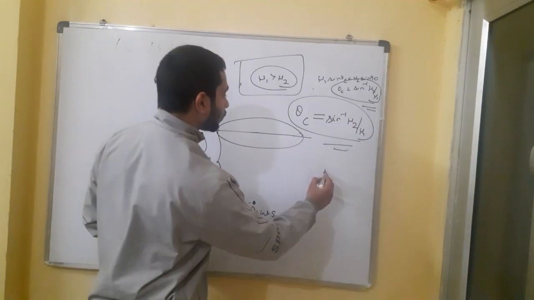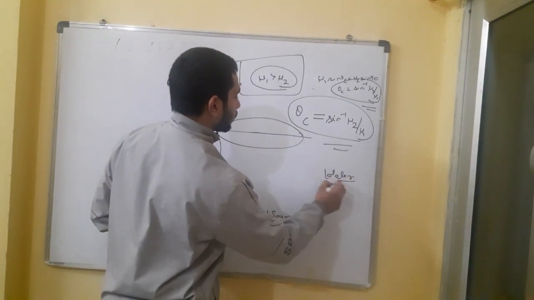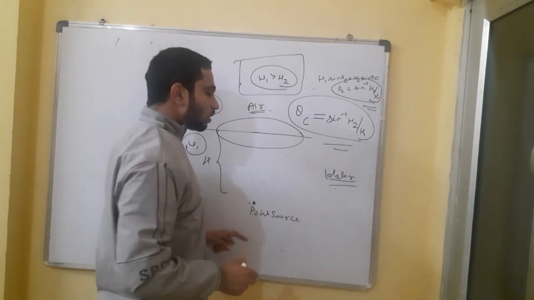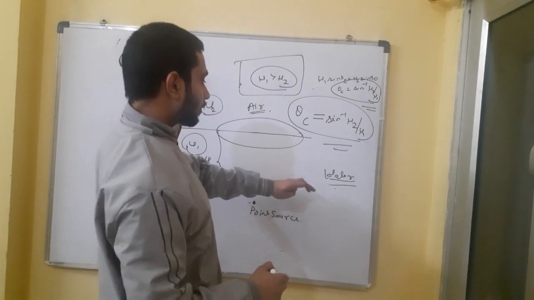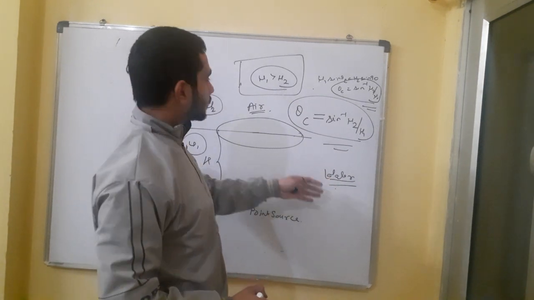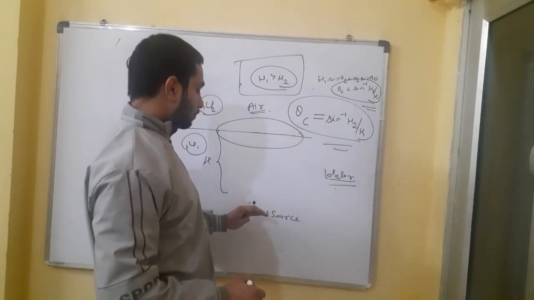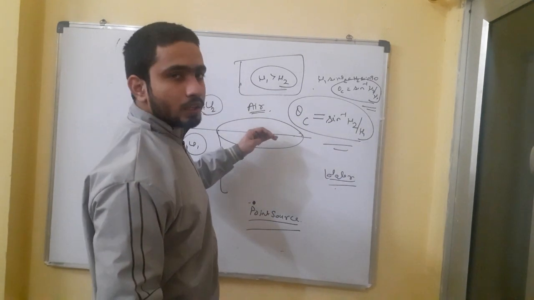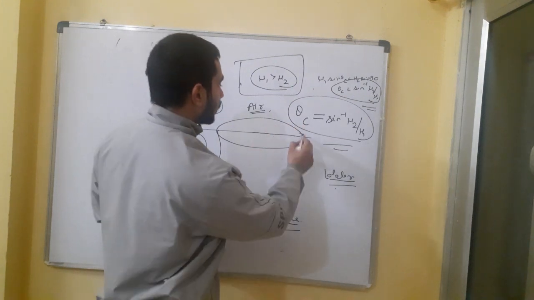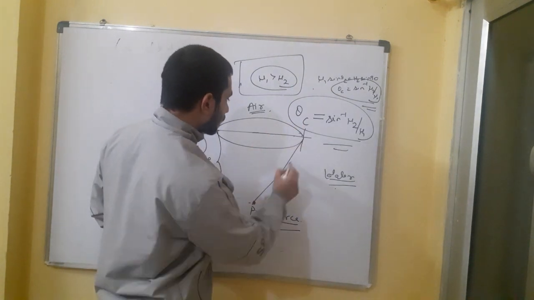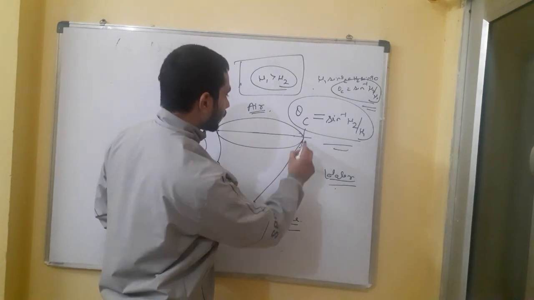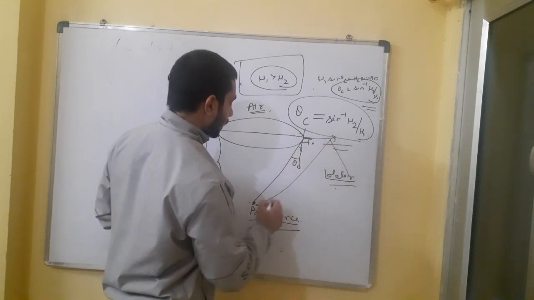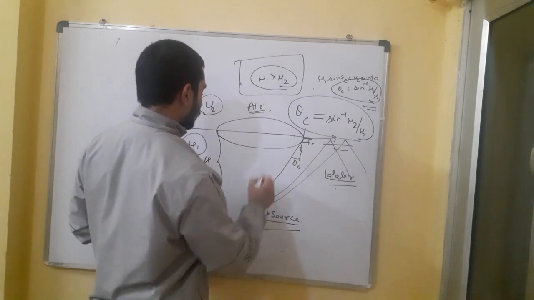As we can see, we can assume this is water and this is air. So water has a greater refractive index than air, and a point source is present in the water. So after some point, let's say this is the critical angle, all rays will get back and no ray is going out.